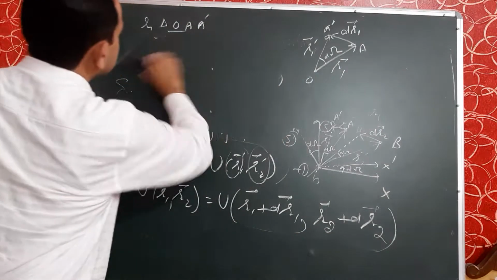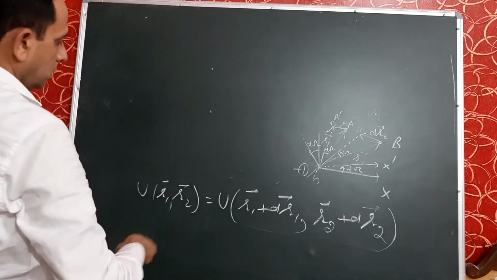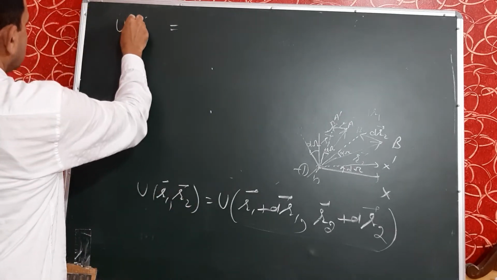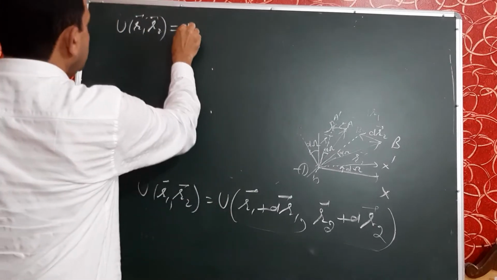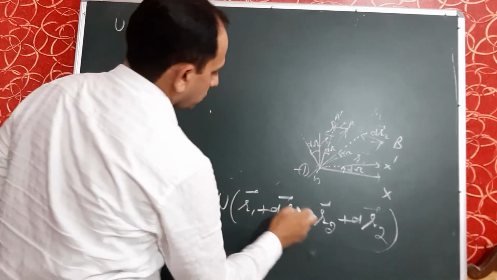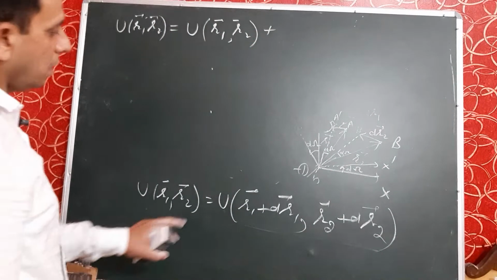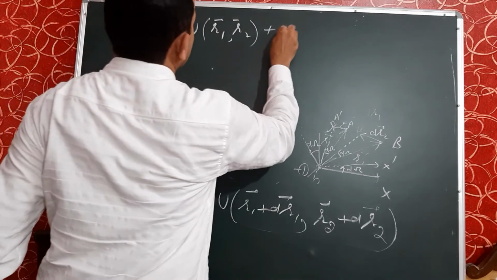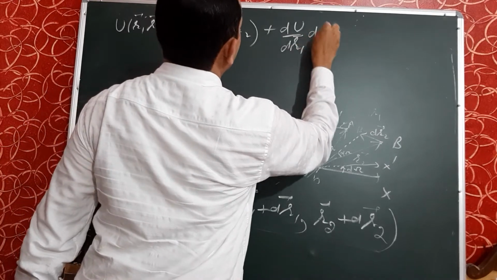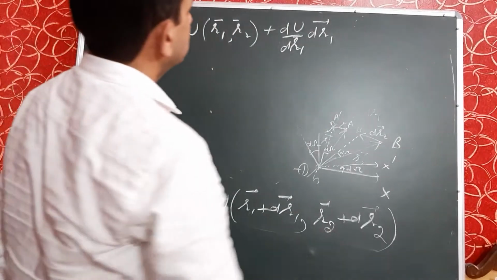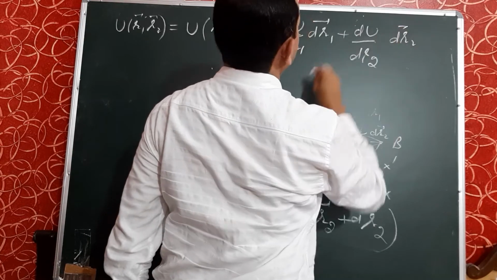We have already applied Taylor's theorem two times. On the right hand side, the left hand side remains the same, u of R1 R2, and on the right hand side it will become u of the first function R1 R2, plus the derivative of u with respect to R1 into dR1, and the third one, the derivative of u with respect to R2 into dR2.